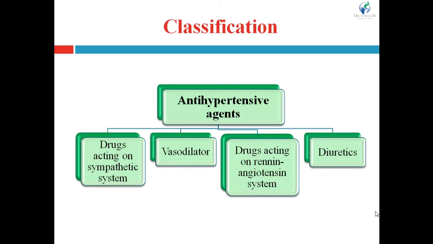There are different subclasses under these main classes. Each class has different subclasses, so we will see the classification of these main classes one by one.